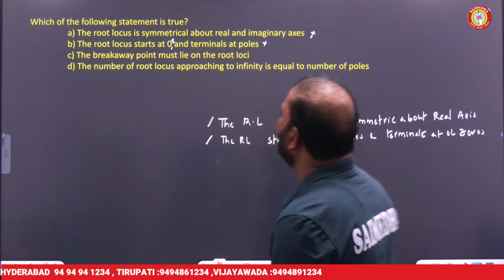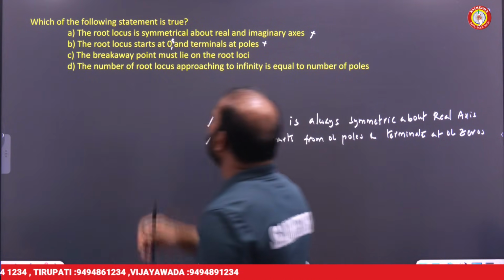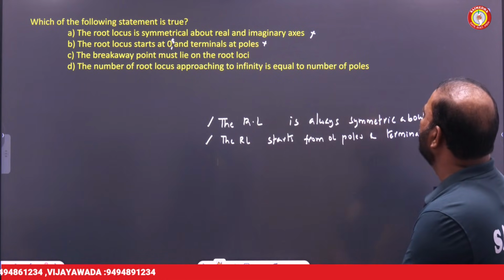Statement D: the number of root locus branches approaching infinity is equal to the number of poles.